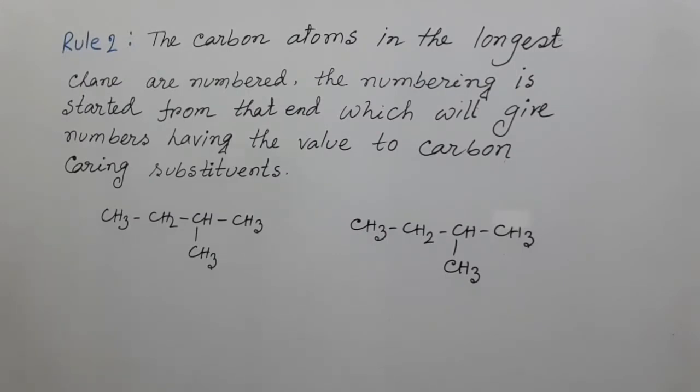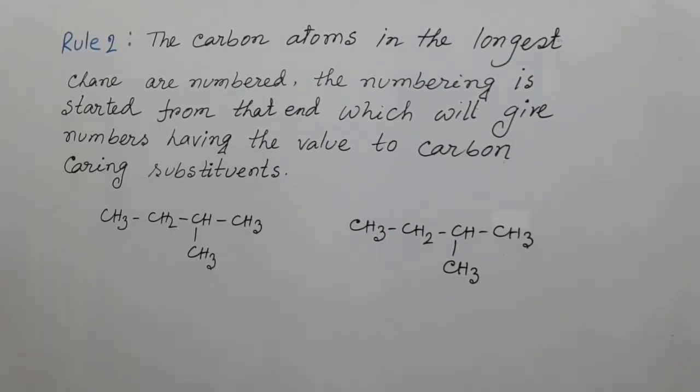Rule number 2: the carbon atoms in the longest chain are numbered. The numbering is started from that end which will give the lowest number to the carbon carrying the substituent.